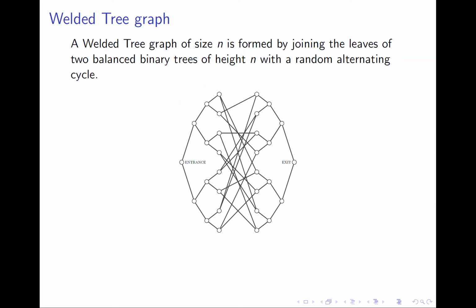Let us begin by describing the welded tree graph. It is simply a maze with special entrance and exit vertices, which is formed by joining two balanced binary trees of height n, such that the leaves of these trees form a 2 to the n plus 1 vertex cycle, and each leaf on the left is joined to two leaves on the right and vice versa.